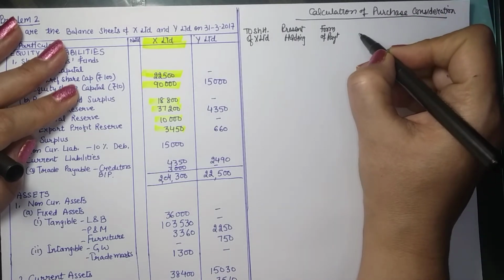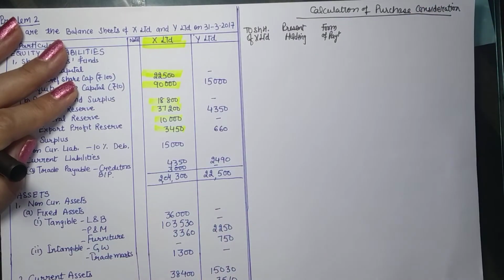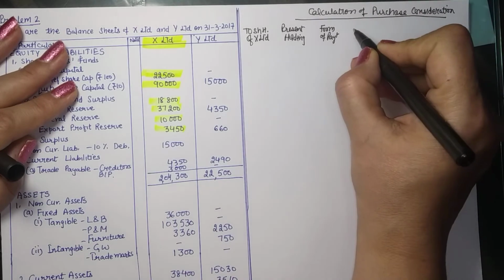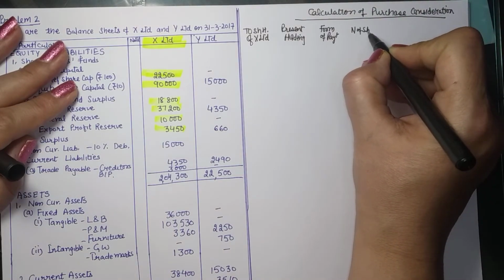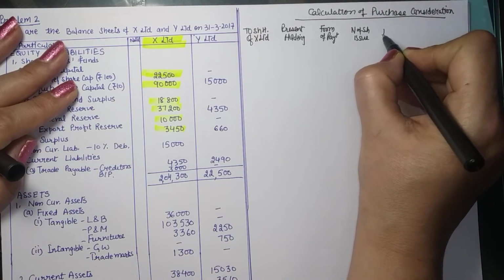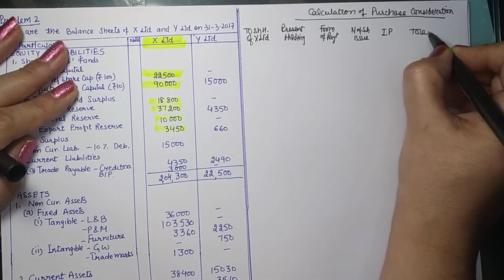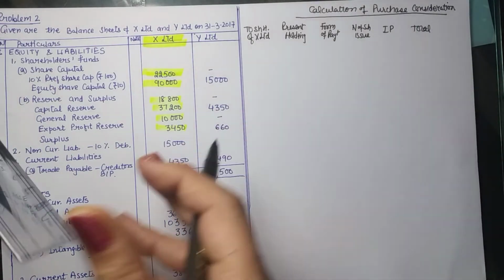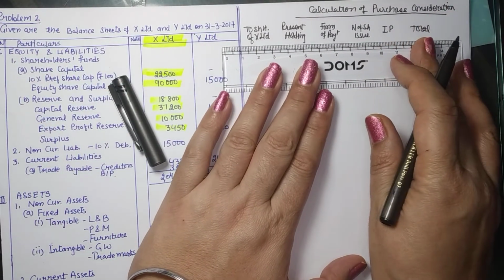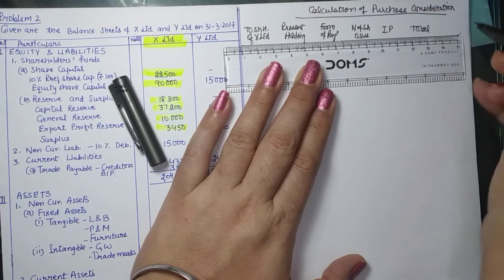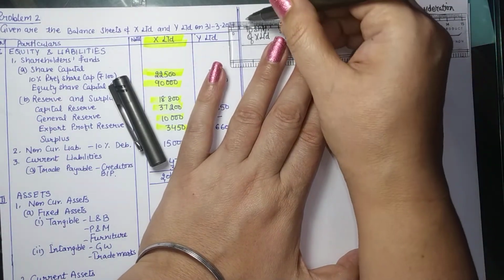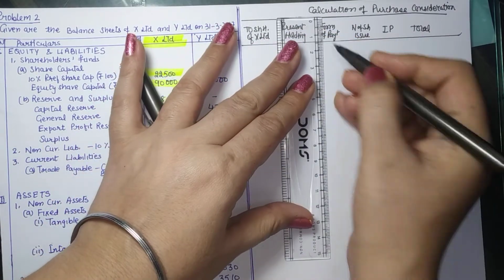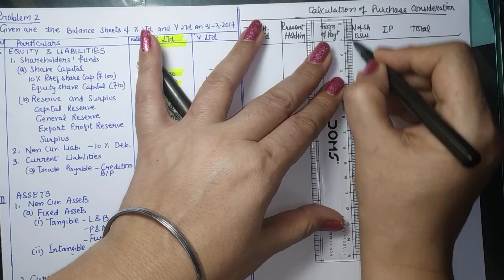Then we record the swap ratio. But in this question, the swap ratio is not there because we are given the direct payments. So we will simply write the number of shares to be issued at issue price and the total. So this is how our table will appear. Here one column, that of swap ratio, is left out because there is no swap happening here, because payments are directly mentioned. Alright. So we have this much here.